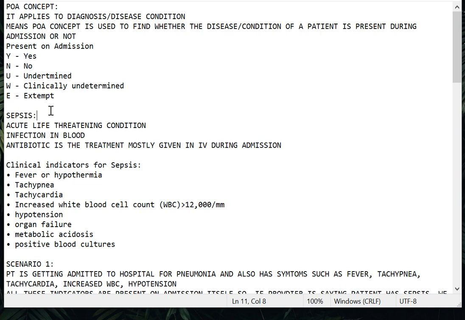That word should be very well known. Sepsis is a systemic infection. Systemic means overall body, means in the blood. The patients who have infection in the blood are called sepsis patients.